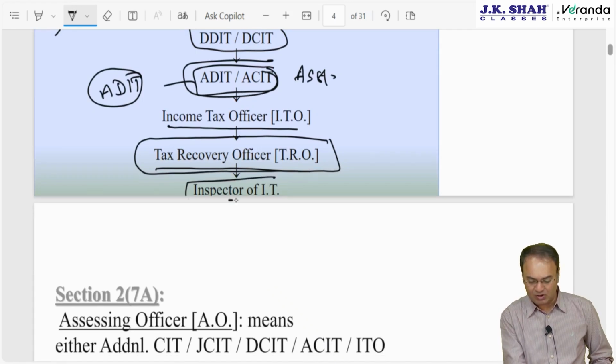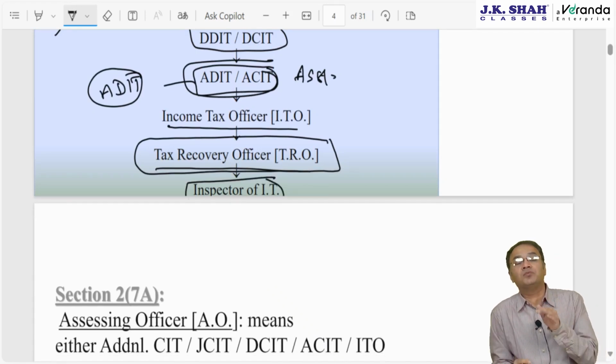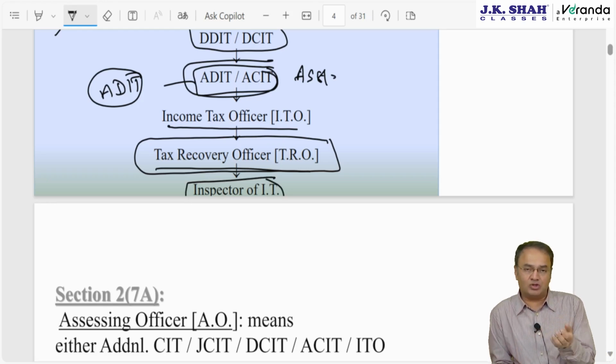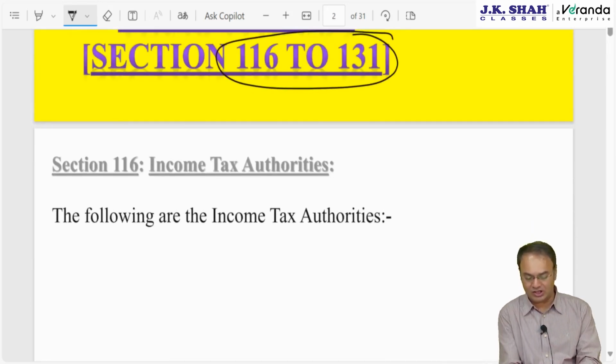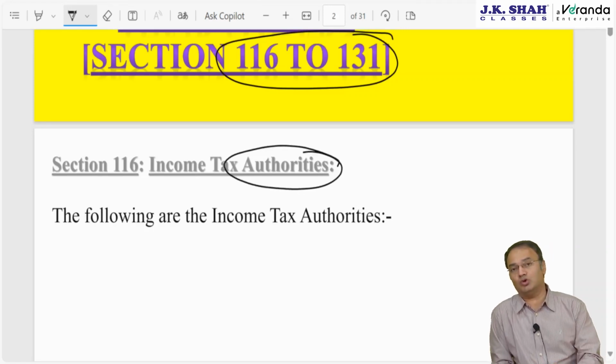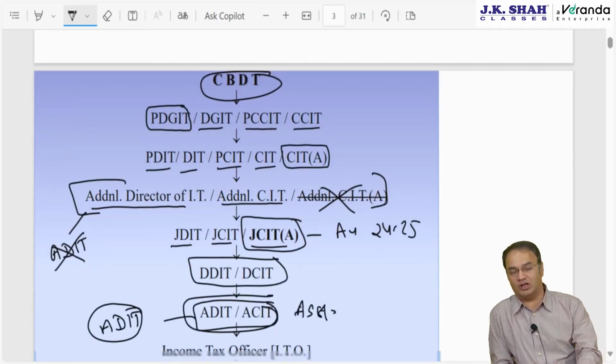Last authority is Inspector of Income Tax, meaning thereby not police inspector or sub inspector, that kind of a thing. Inspector means a person who is a clerk. He is called inspector. There are many other people who are associated with income tax department, like stenographer, typist, office boy, peon, canteen boy, driver. But these people don't have the authority. Stenographer, typists don't have the authority, therefore they cannot be called as income tax authorities. Here only those people will appear who have some authority.